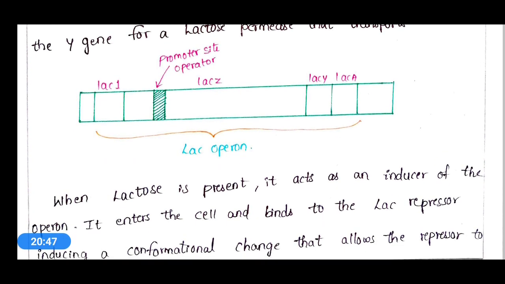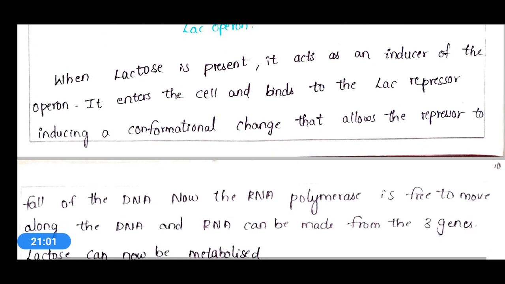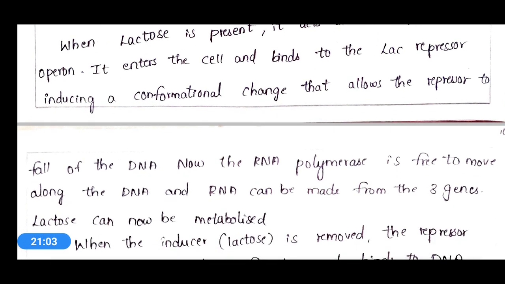When lactose is present, it acts as an inducer of the operon. It enters the cell and binds to the lac repressor, inducing a conformational change that allows the repressor to fall off the DNA. Now the RNA polymerase is free to move along the DNA, and RNA can be made from the three genes.